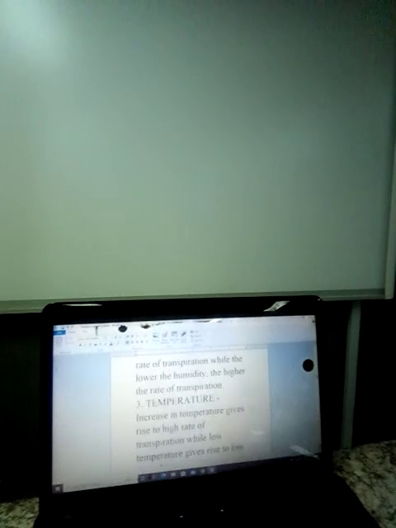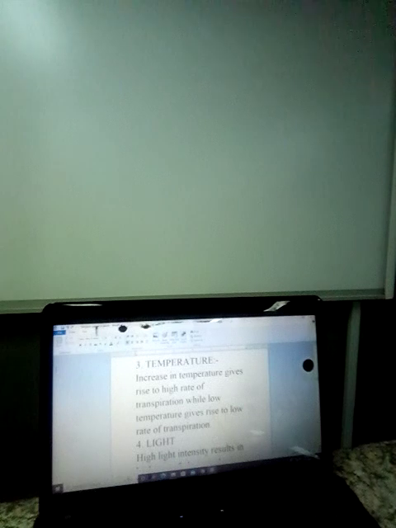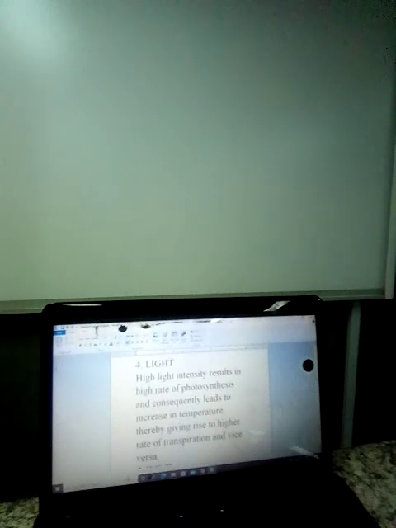Now, temperature is another factor. Increase in temperature gives rise to a high rate of transpiration, while low temperature gives rise to a low rate of transpiration. So the higher the temperature, the higher the transpiration. The lower the temperature, the lower the transpiration. Now, light is another one.